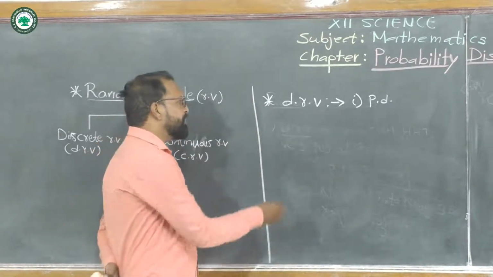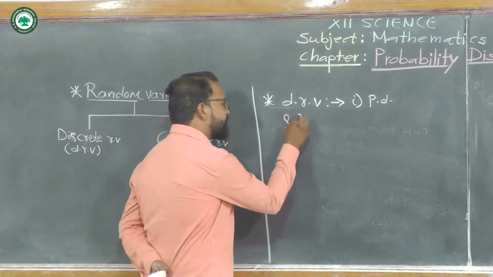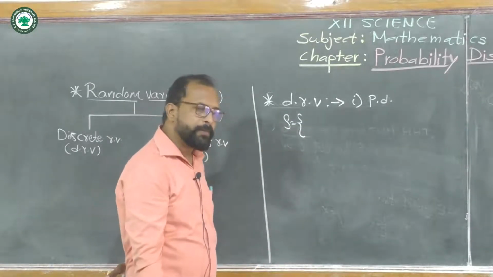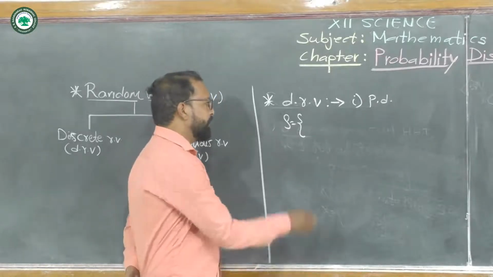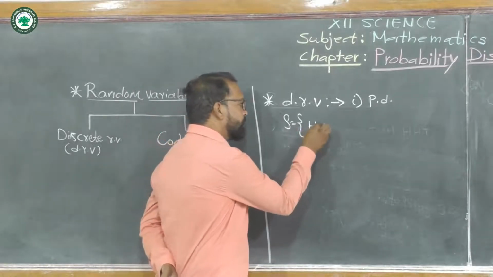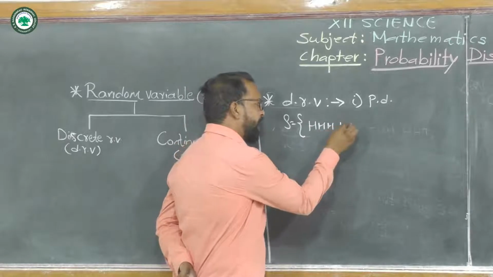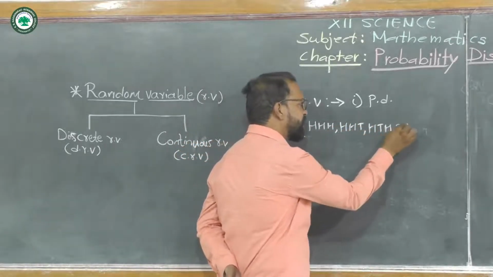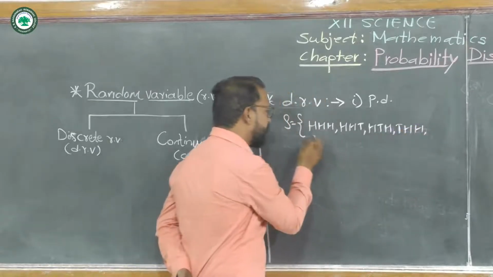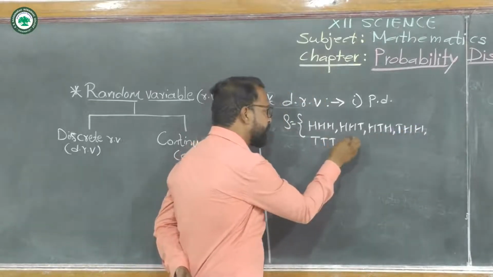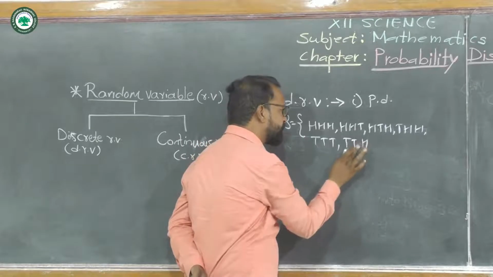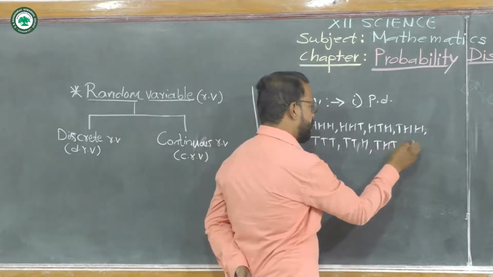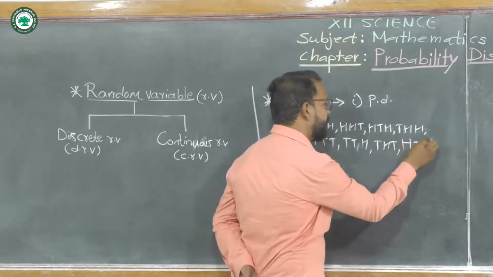Suppose we consider an experiment of tossing 3 coins. Then the outcomes are HHH, HHT, HTH, THH, then TTT, TTH, THT and HTT.